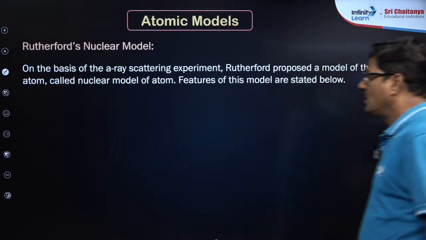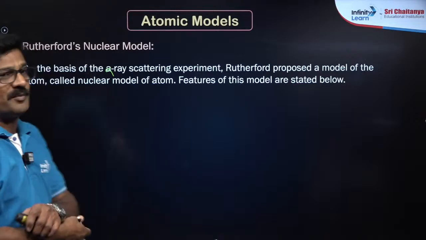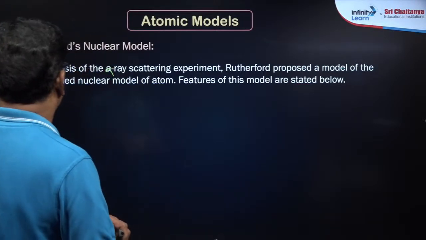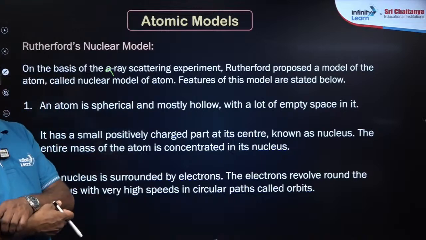Rutherford nuclear model: on the basis of the alpha ray scattering experiment, Rutherford proposed the model of the atom called the nuclear model of the atom. Features appear like this, maximum 3 points.